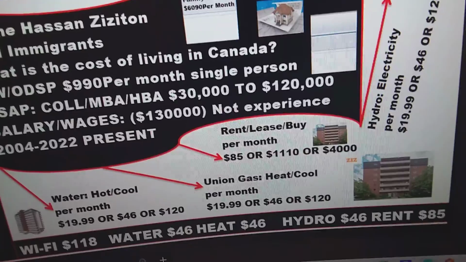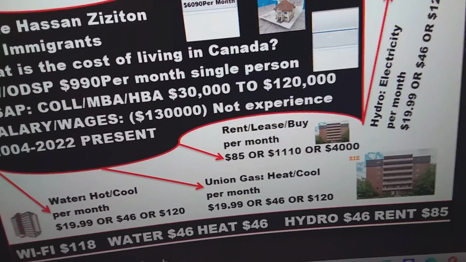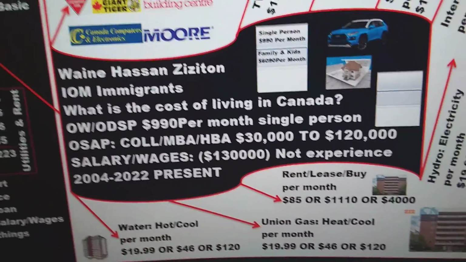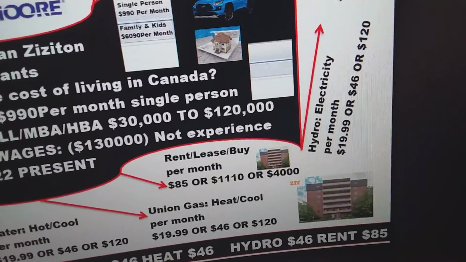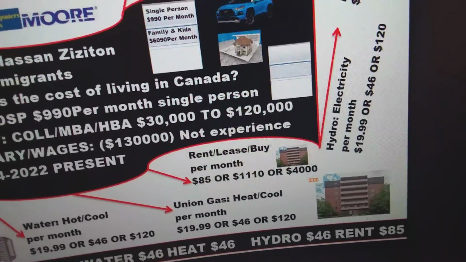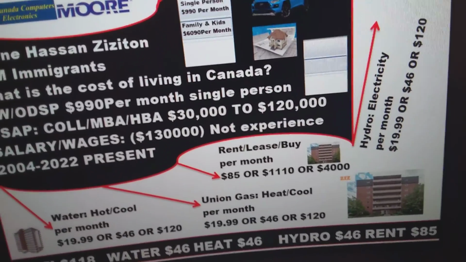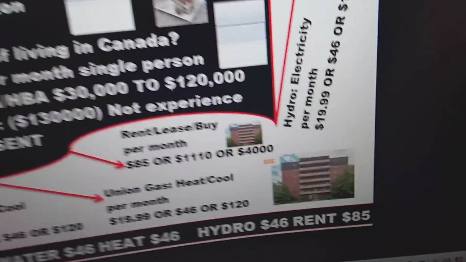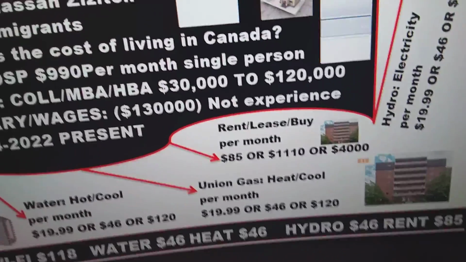And then the rent, buy or lease per month, is $85 if you are really IOM immigrants. Or you pay $1,110 or $4,000 for this kind of apartment, one bedrooms, or a townhouse like this one here.